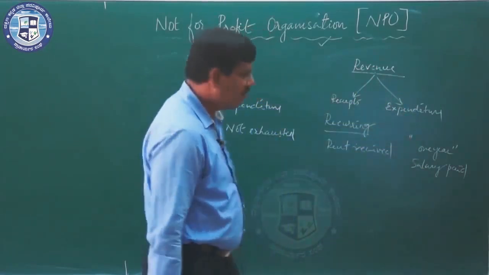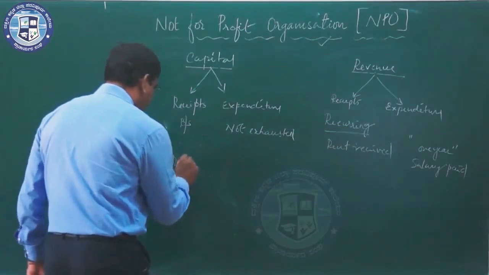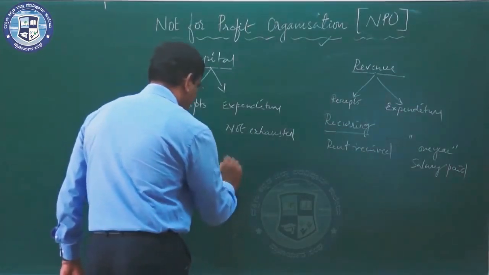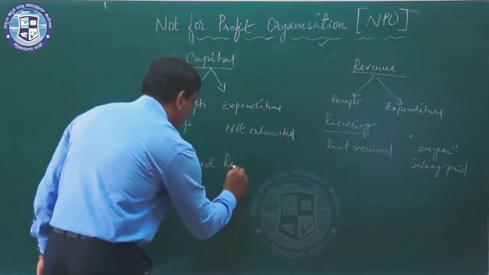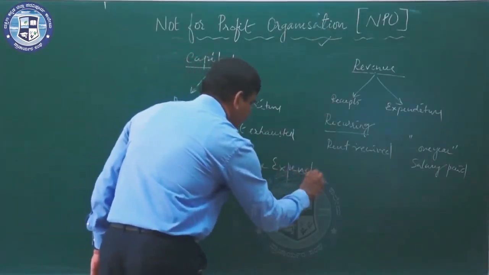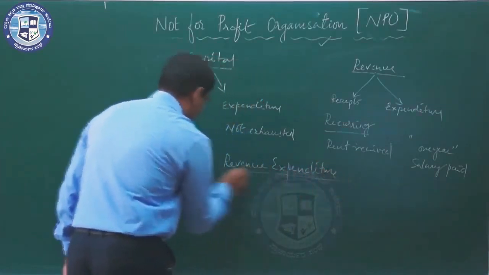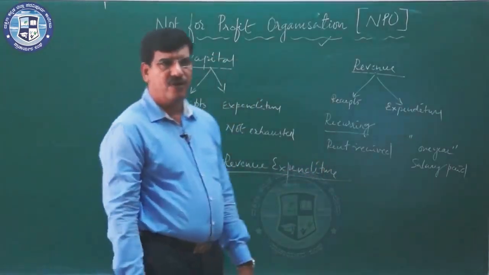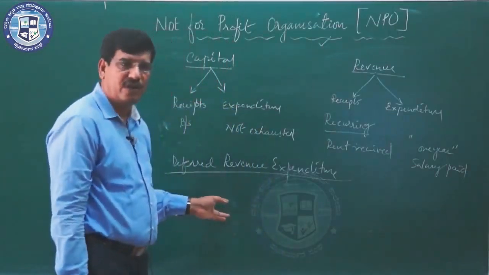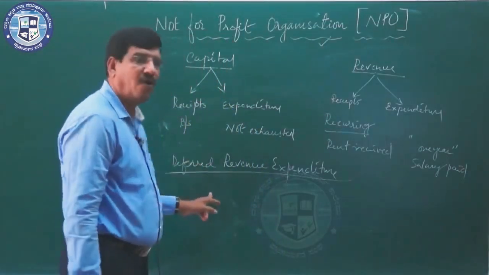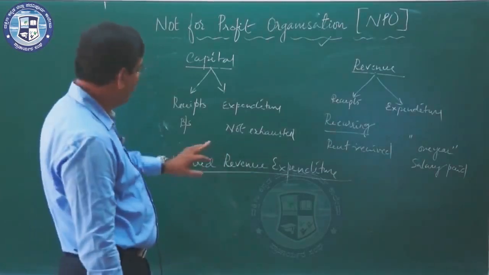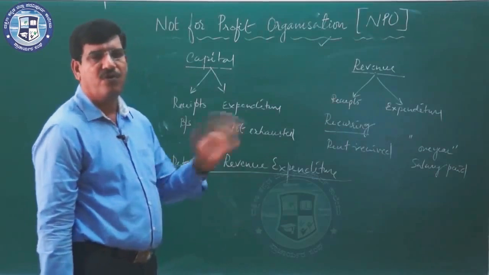And there is one more term called deferred revenue expenditure. Deferred revenue expenditures are the heavy expenditures, revenue in nature, incurred for getting benefit whose benefit may be extended for 2 or more years.